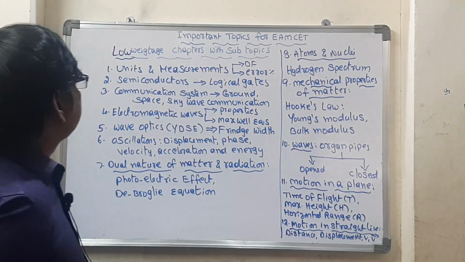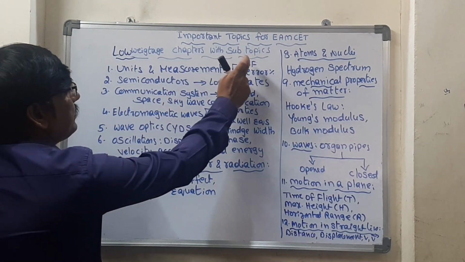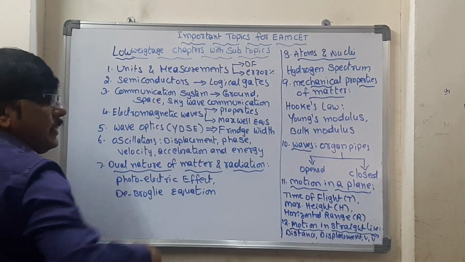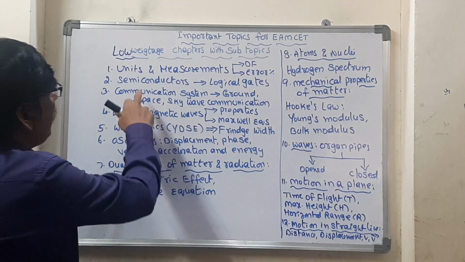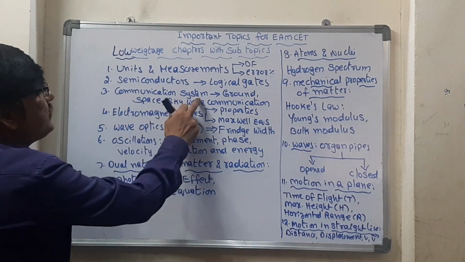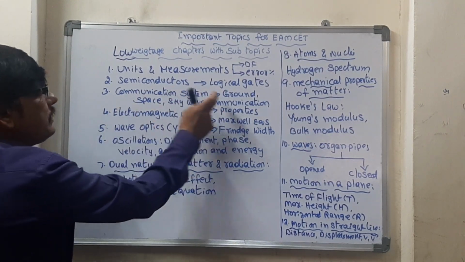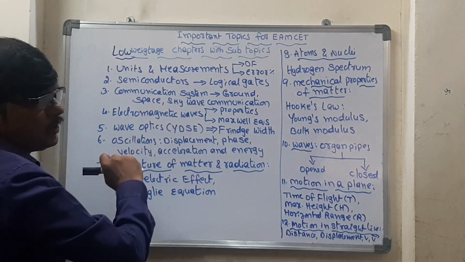And so first one is units, which is low weightage. In units and measurements only 2 are there, that is dimension formula and error percentage. And in semiconductors, you go through logic gates, and communication system, this is the one question you can expect from the theory, that is either ground wave or sky wave communications.